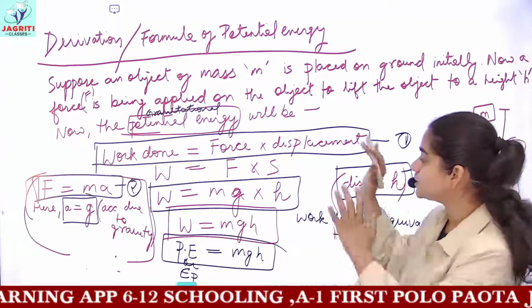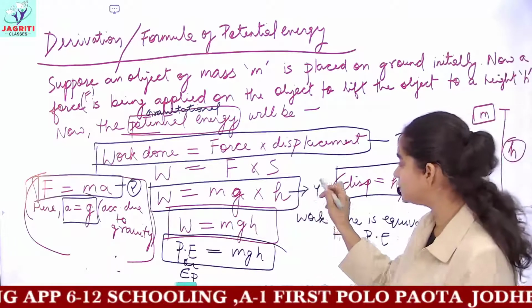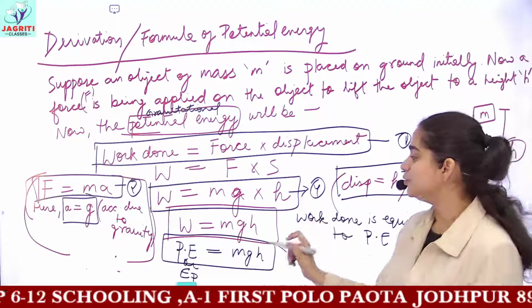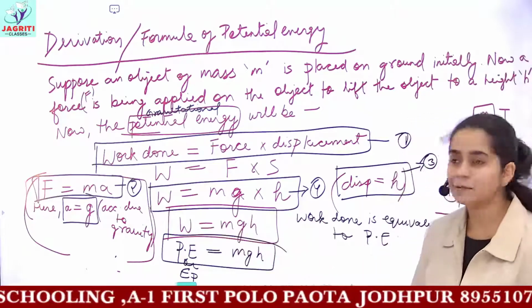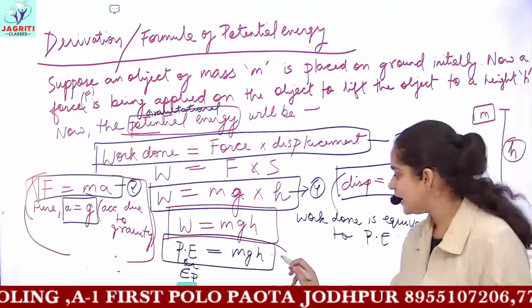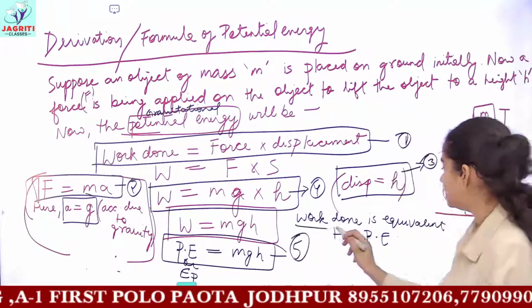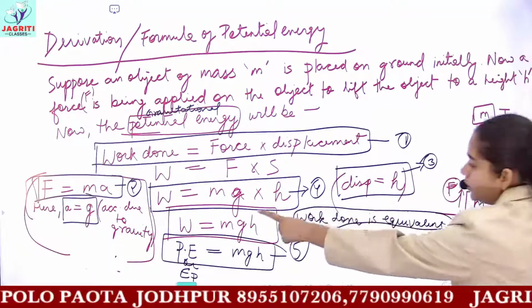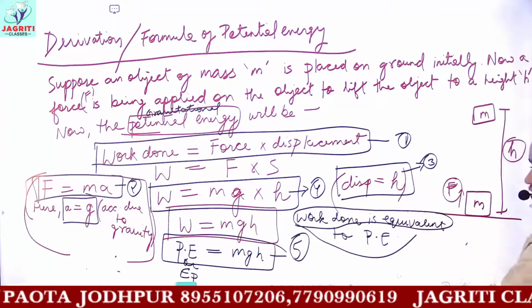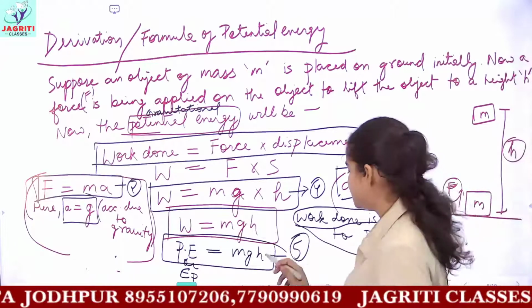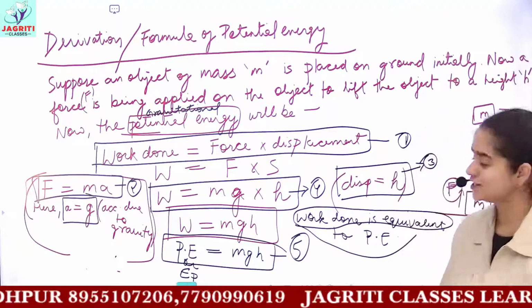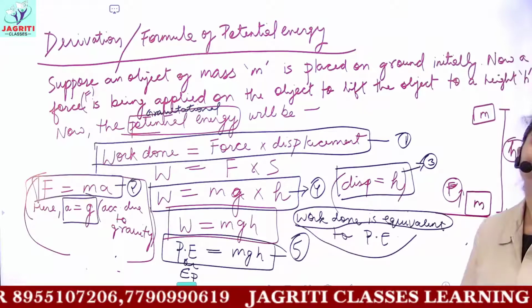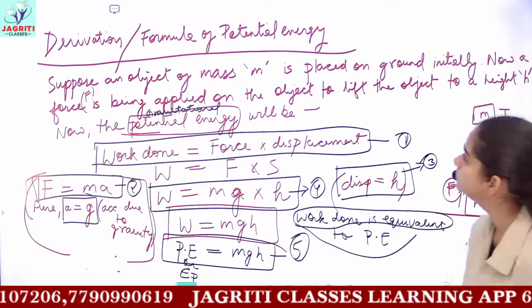And after you substitute the values, you will be getting this fourth equation. So you can write W equals mg multiplied by h, that is mgh, and after this you have to write here work done is equivalent to potential energy. So potential energy is equal to mgh, and this completes your formula or derivation of potential energy.